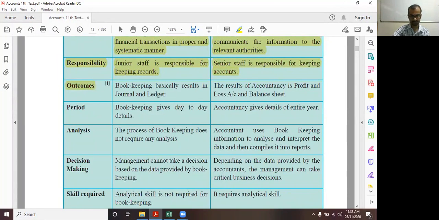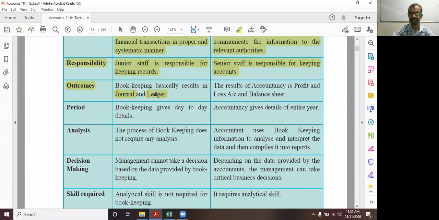Outcomes. Bookkeeping basically results in journal and ledger. The results of accountancy are the profit and loss account and balance sheet. When I say I want to prepare the financial statements, the base for preparing financial statements is the trial balance. And how is the trial balance prepared? The trial balance is prepared with the help of ledger balances. So what exactly is the meaning of journal and ledger? We are going to see that in detail later because it is a separate chapter. And please remember, if you are able to understand the chapter on journal as well as the chapter on ledger, then only will you be able to understand the whole syllabus of 11th standard as well as 12th standard.